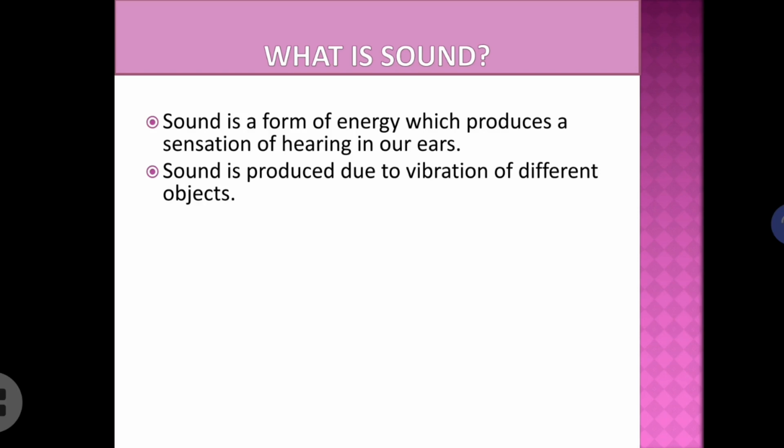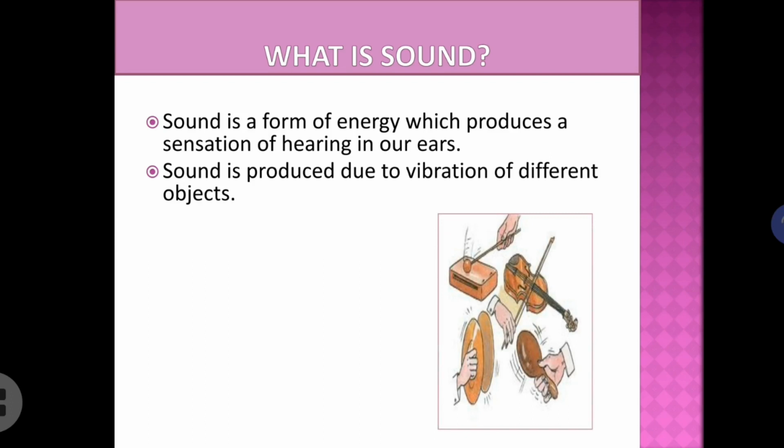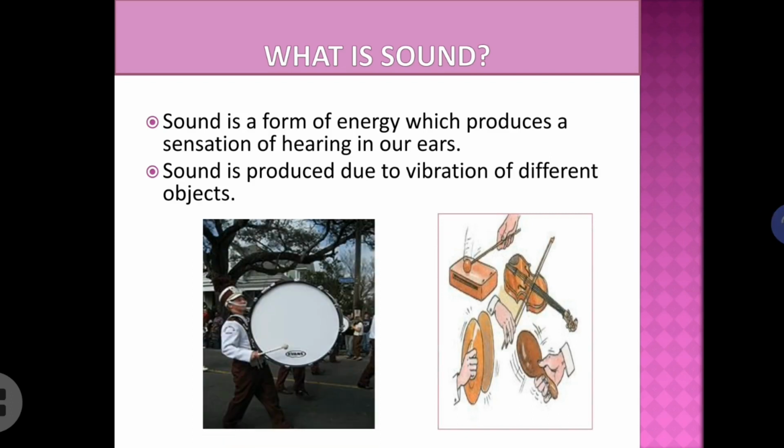There will be a material, there will be a medium which is vibrating, which is producing sound. We should try to identify the medium or material which is vibrating or which is the reason for the sound produced by the instrument. Okay.